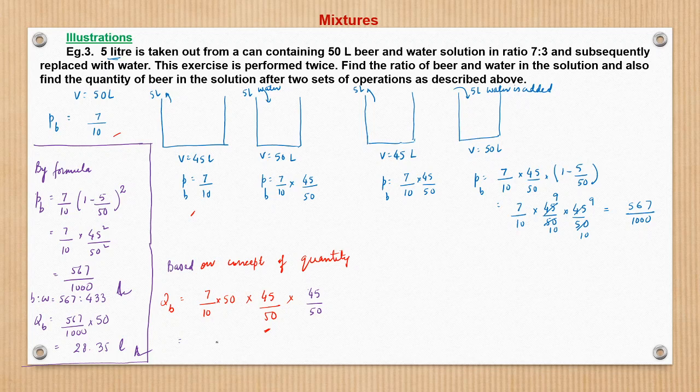This is nothing but 7 by 10 into 45 by 50 into 45 by 50 into the initial volume 50, right? We are getting the same expression we got here. Using the proportion concept, 7 by 10 into 45 by 50 into 45 by 50, and now we multiply that with 50 to obtain the quantity; this is the proportion. So we get the same thing, but the logic and the rationale behind the concept is a bit different. If we solve this, we will get 28.35 liter.